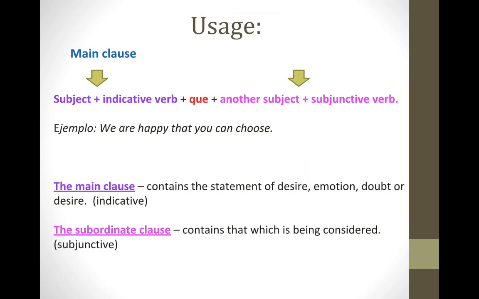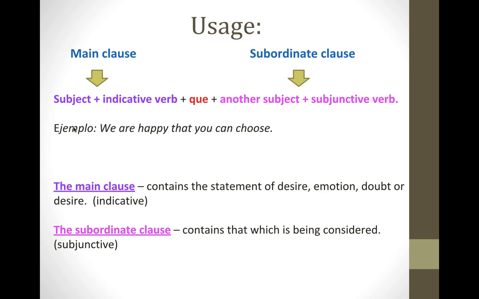Okay, so today we're going to continue our discussion on present subjunctive. For the first part of your note guide, we're going to remind ourselves of the setup of subjunctive sentences. First, in subjunctive sentences, you will have the first subject and the indicative verb. That is your main clause. It will then be followed by que with another subject and the subjunctive verb. Okay, this part is called your subordinate clause.